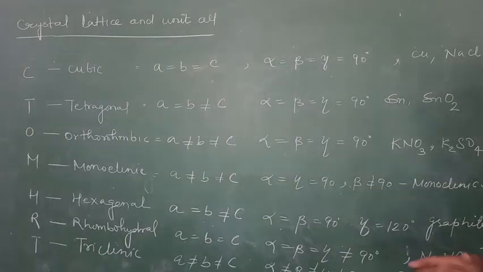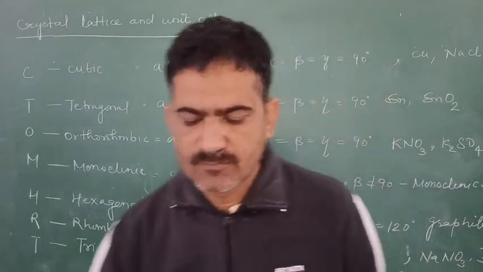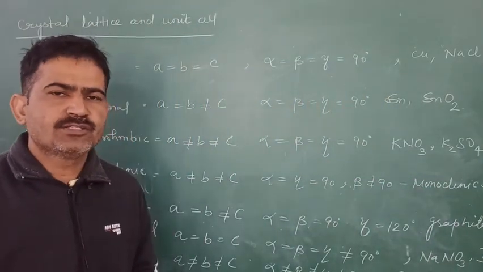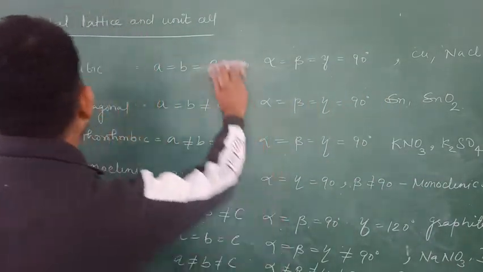Now after this we will classify the unit cell on the basis of position of the constituent particles.